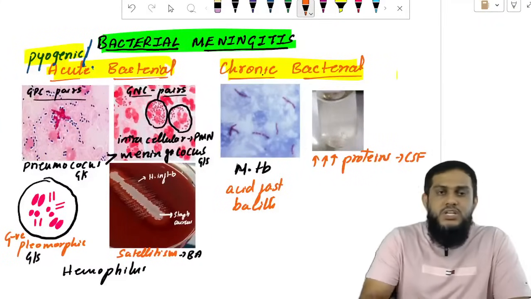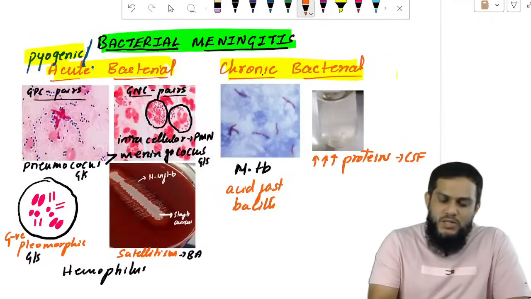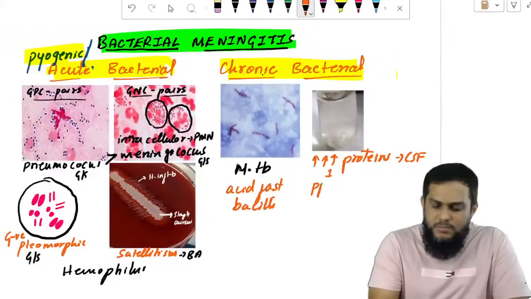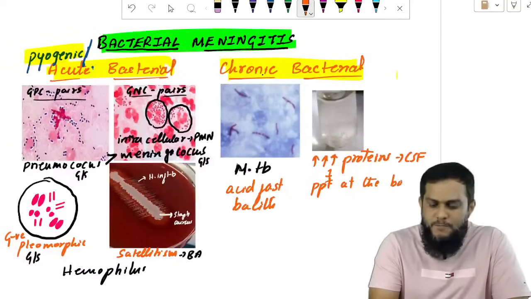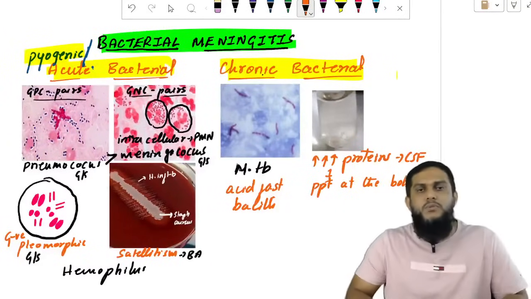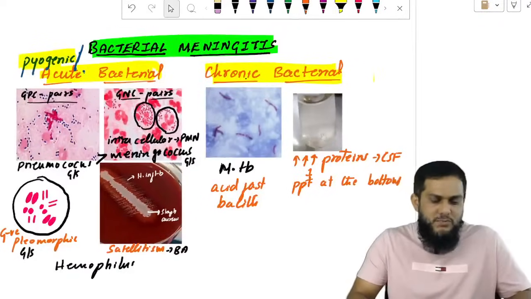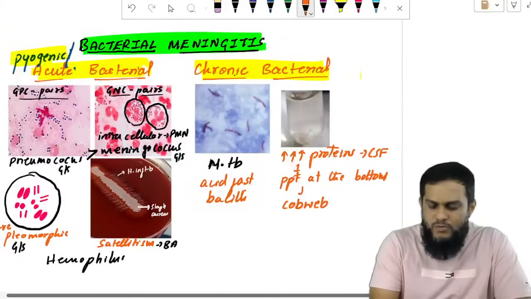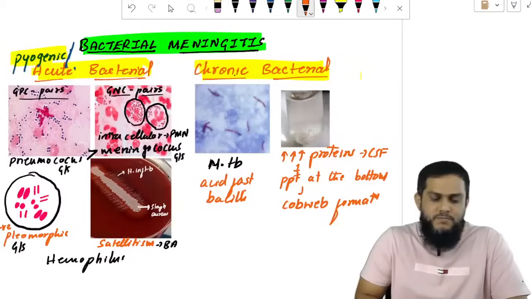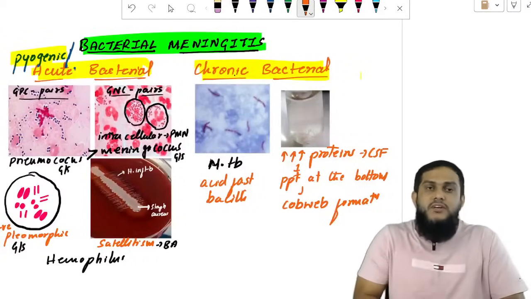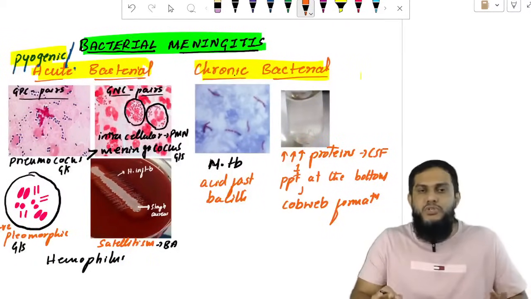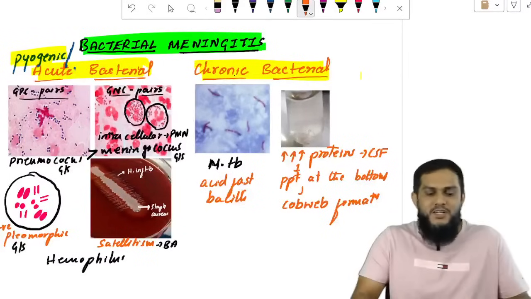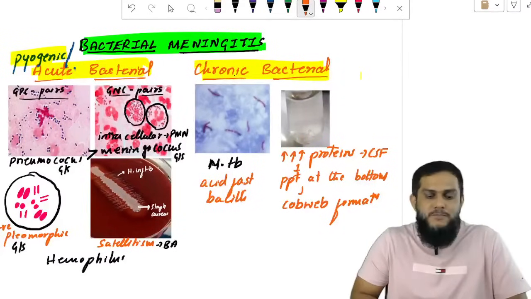So in the CSF, proteins will be elevated, and these proteins get precipitated at the bottom due to gravity, and those precipitated proteins look like a cobweb. We call it cobweb formation. So this is how we identify bacterial meningitis. Very beautiful picture, very beautiful slide: acute bacterial and chronic bacterial meningitis.